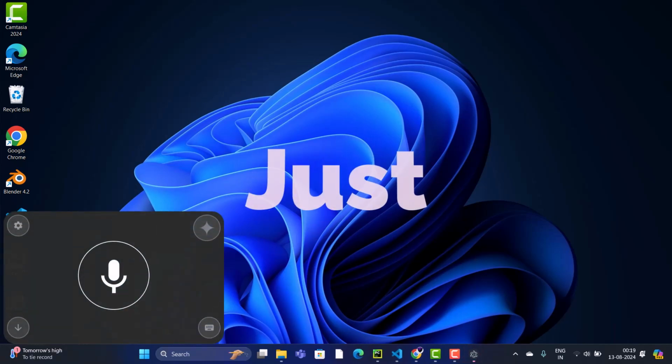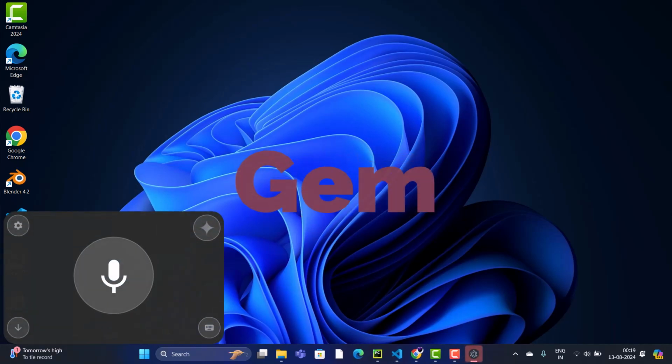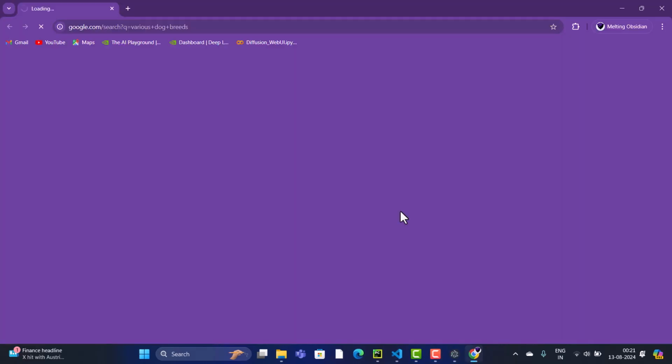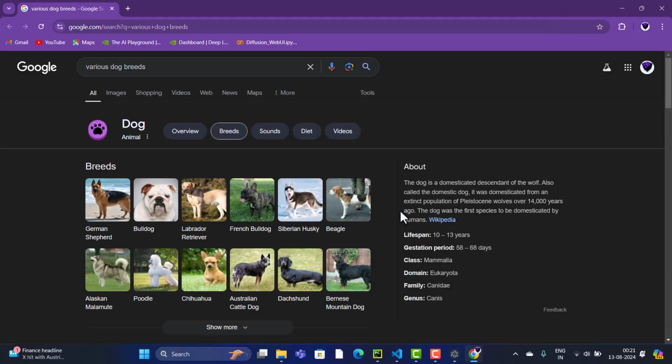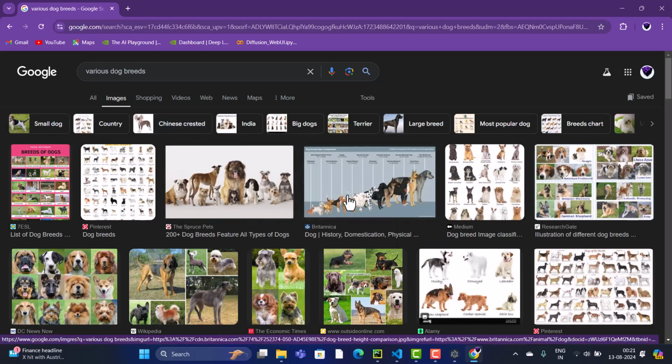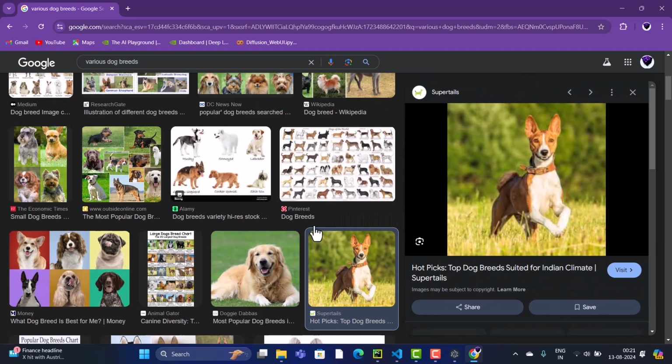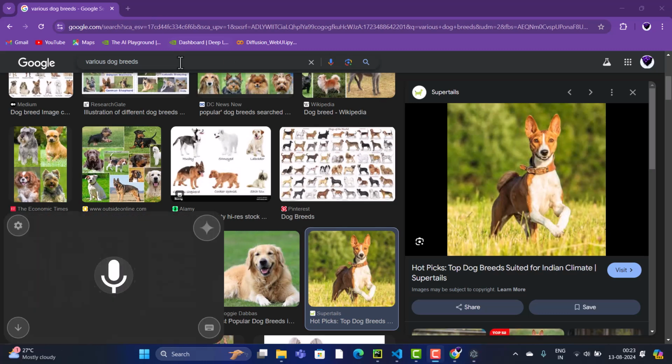Hey Gem, search Google for various dog breeds. Alright, I will open Google Chrome and search for various dog breeds. Which dog breed is this? The dog breed shown in this image is the Basenji.